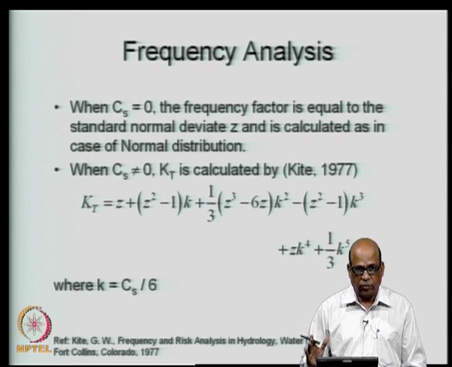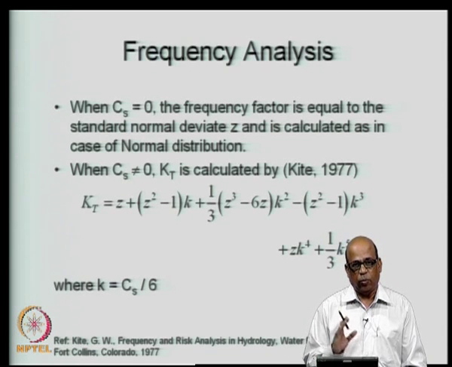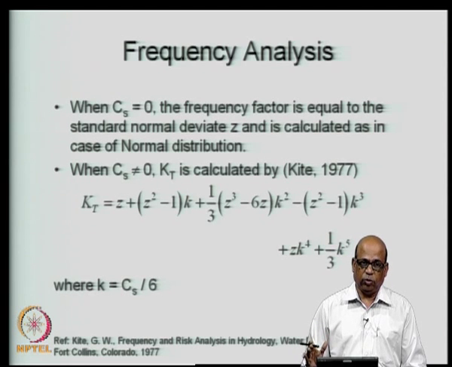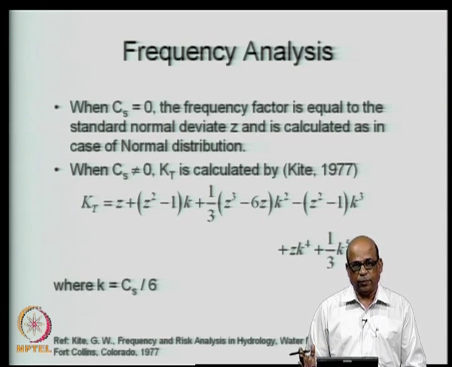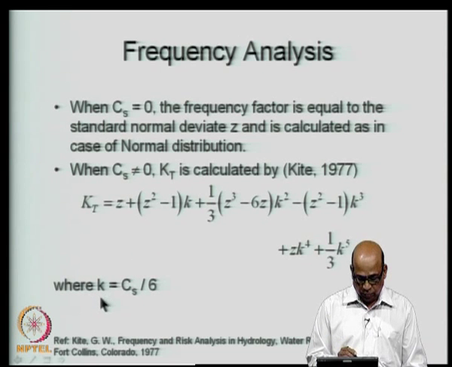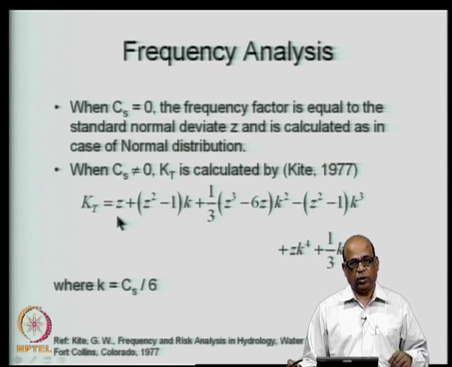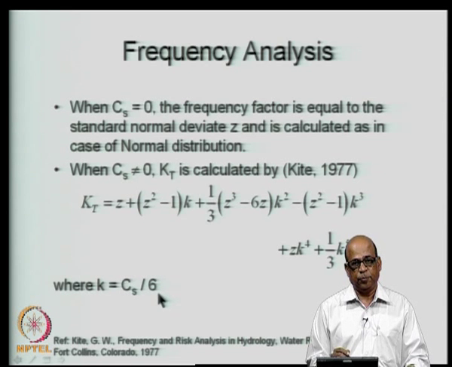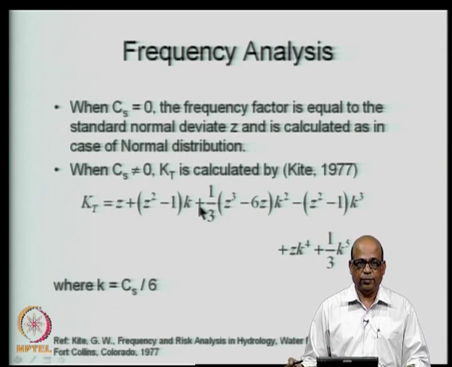If the coefficient of skewness is 0, indicating that it is a symmetric distribution, just go ahead with the normal distribution, which means use the z value straight away as the k t value for that particular return period. If Cs is not equal to 0, which indicates a skewed distribution, then use this expression with the same z value that you get for the normal distribution, and then get small k as Cs by 6 and then obtain your k t value.